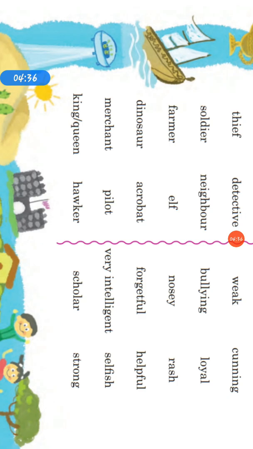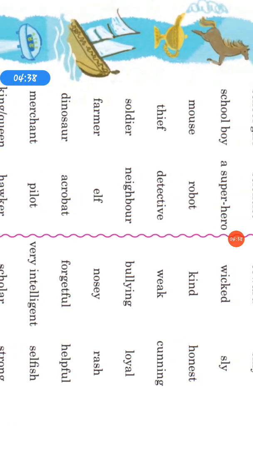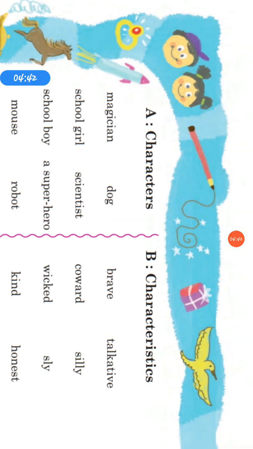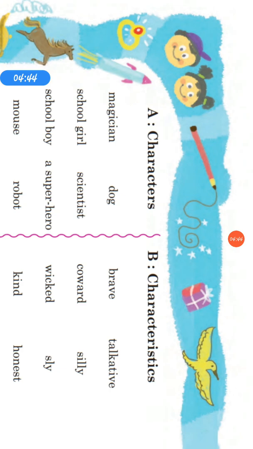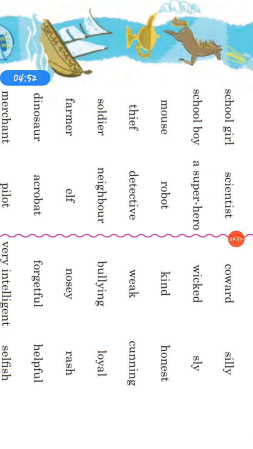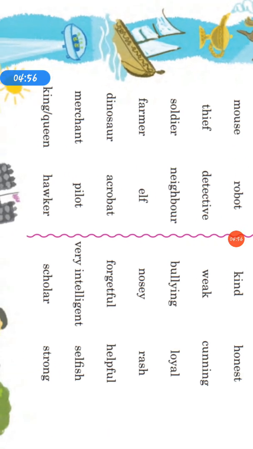He can choose any of the 5 characters, and the second person chooses 5 characteristics of those characters from column B. It may be brave, talkative, coward, silly, wicked, sly, kind, honest, weak, cunning, bullying, loyal, nosy, rash, forgetful, helpful, very intelligent, selfish, scholar, and strong.